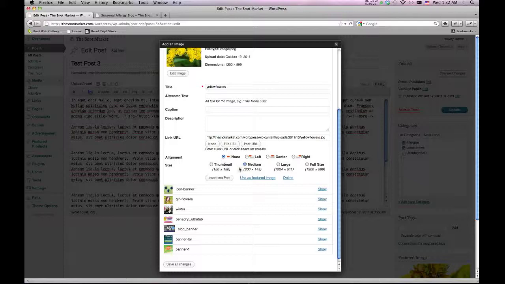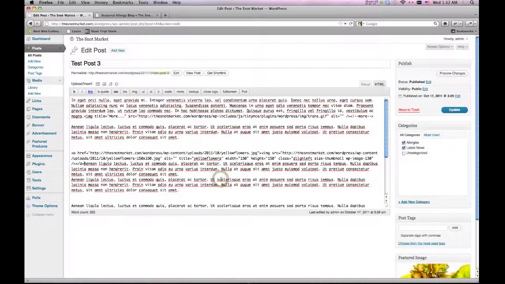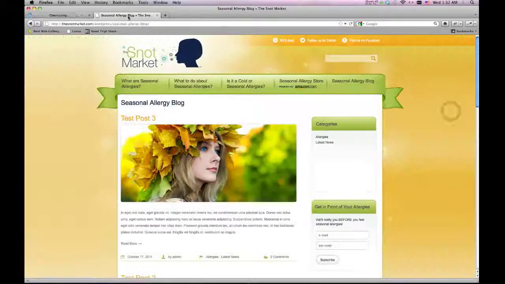So right now I have no alignment. So I'm going to do left, that way the text will wrap left around it, or I could do right and have the picture to the left. And right here you're going to have size. So we have full size, large, medium, and thumbnail. I'll just go ahead and do a thumbnail. And then what I want to do is click insert into post. Once I'm set, I'm going to go ahead and update this.